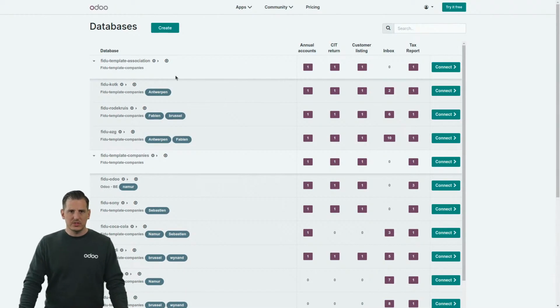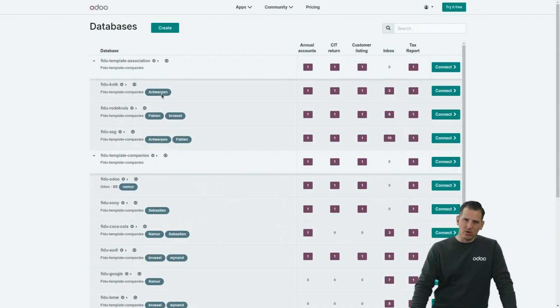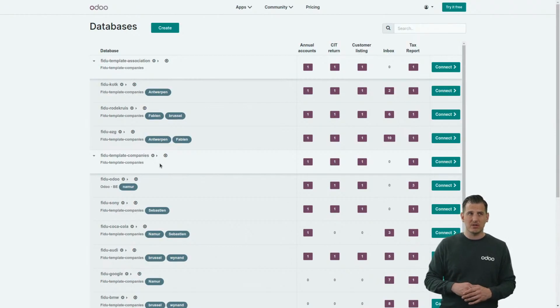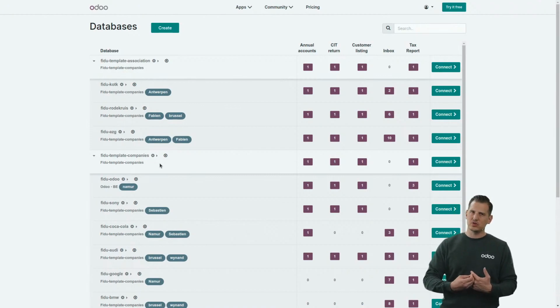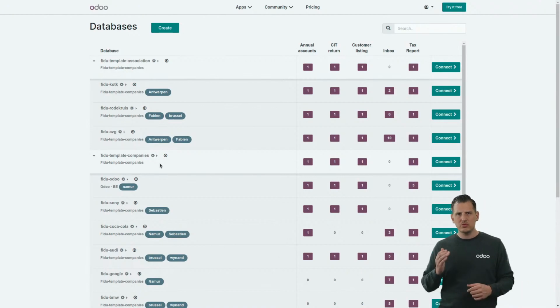What I also see on the left side is that we work with templates. We have a template for associations and we have a template for companies. Why do we use them? Because Odoo accounting is available in more than 176 countries, I believe. Every single country has its own localization. As an accounting firm, you manage multiple customers. You don't want to change the localization every time over and over again.